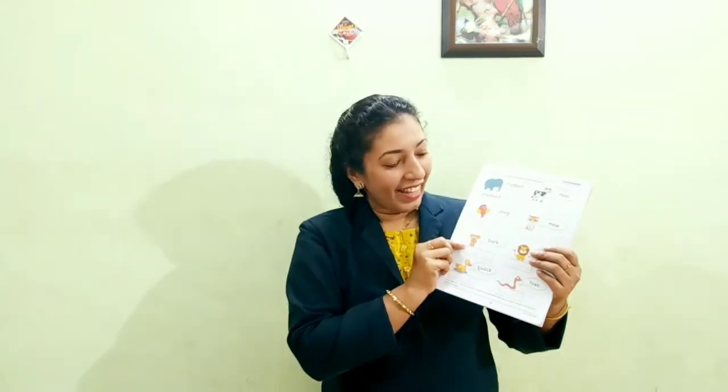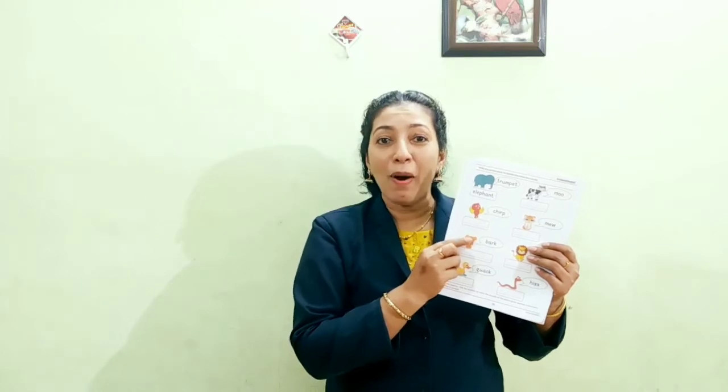Okay. Then this is a dog. It can bark. Bow, bow. It can bark. Then this is a lion. It can roar. Grrr. It can roar.